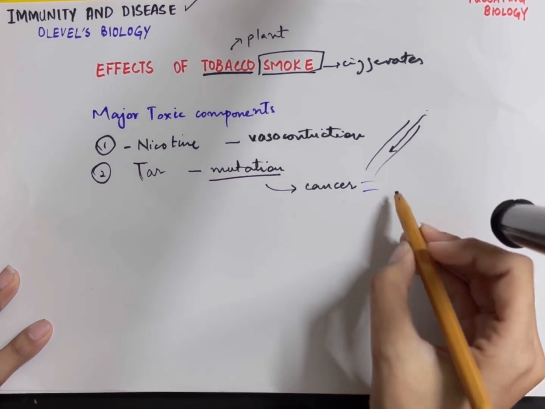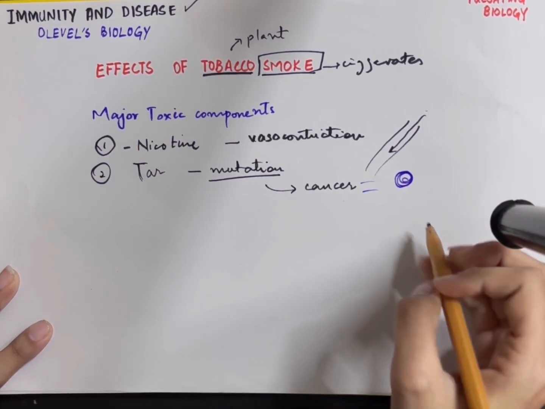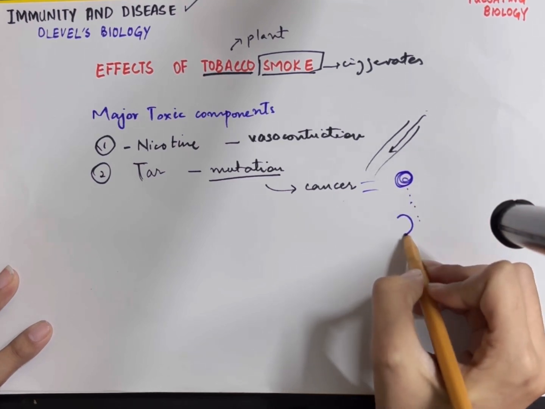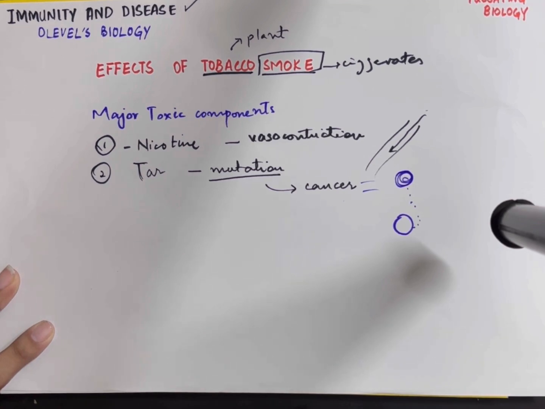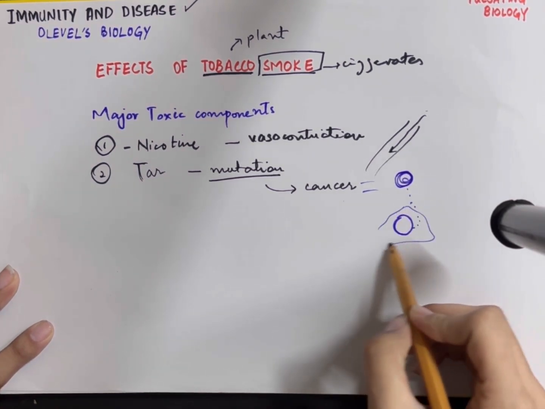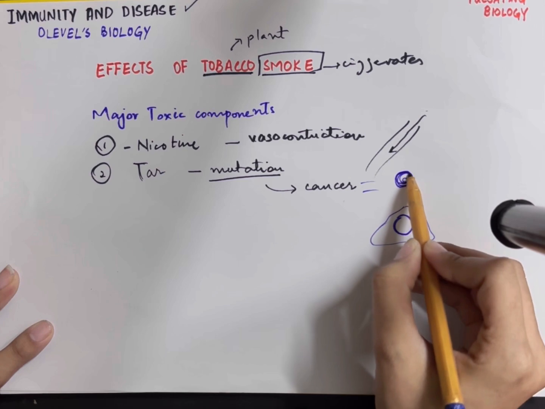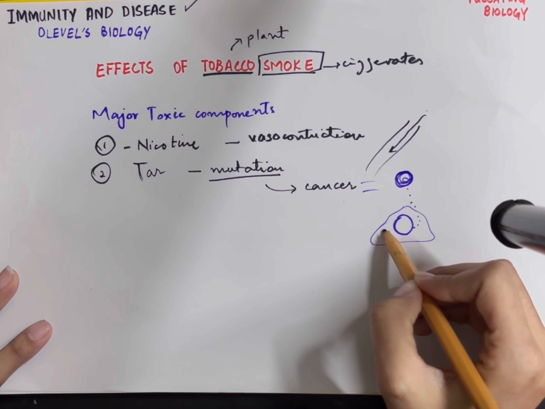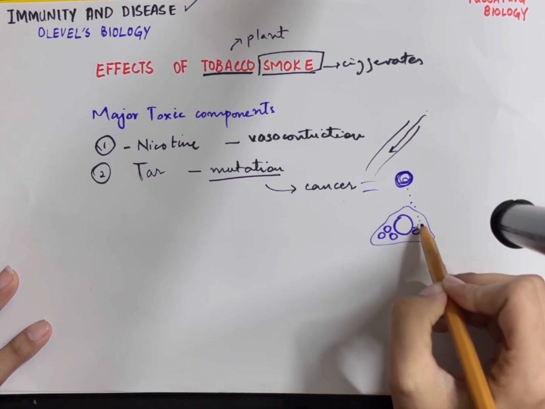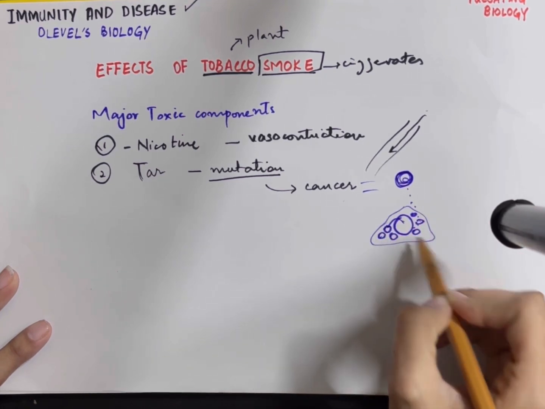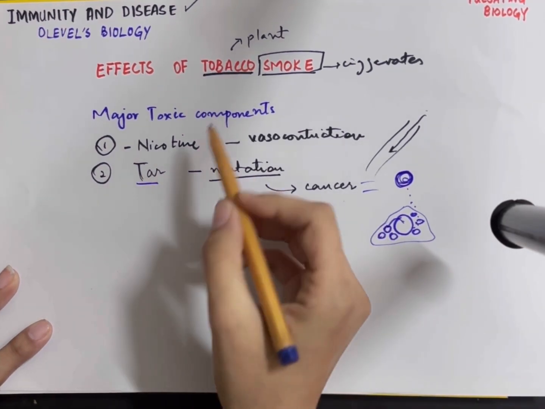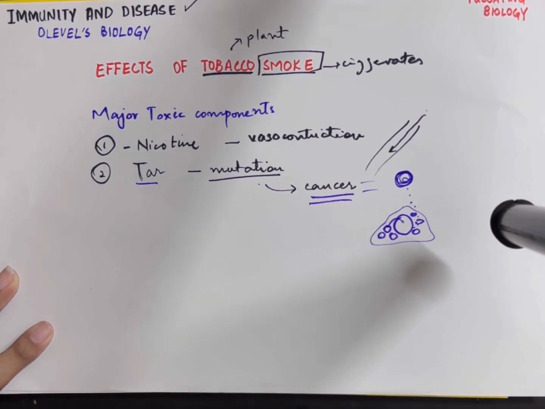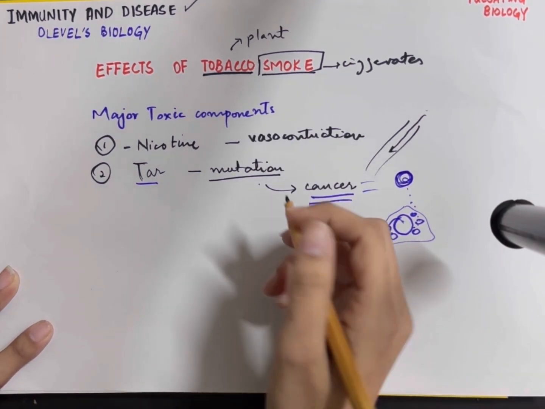However, whenever there is cancer, sometimes due to the breakdown of cells, some cells break off and enter another cell, causing harm to that cell also. For example, this is a part of the liver. Whenever there is cancer in a neighboring organ of the liver, the broken-down cells can enter the liver and cause cancer in the liver also. From this cell, it can be transferred through all the cells. So the intake of tar through tobacco is involved in mutation that can cause cancer, which is very harmful to our body and may lead to the death of the human being.